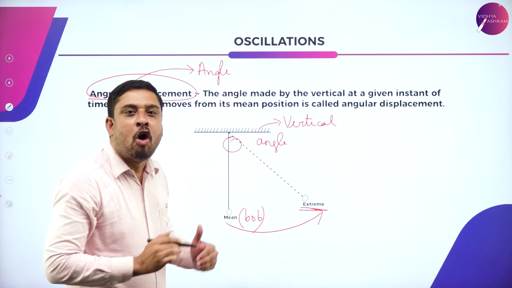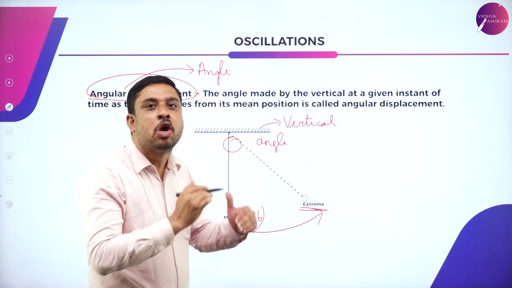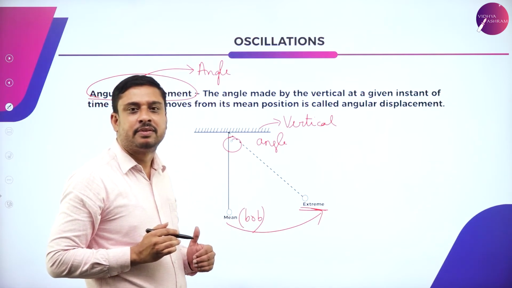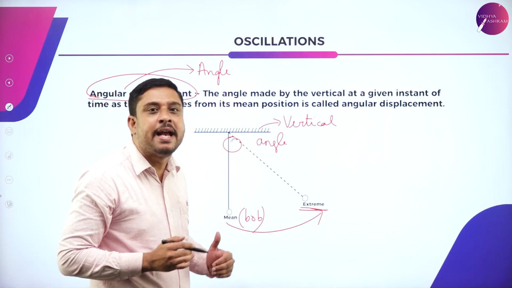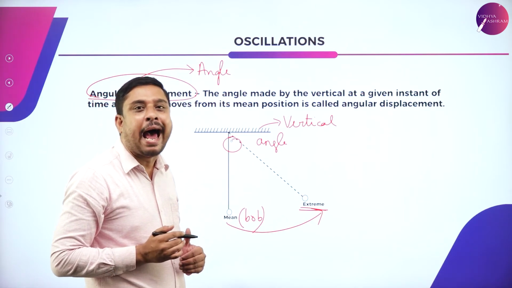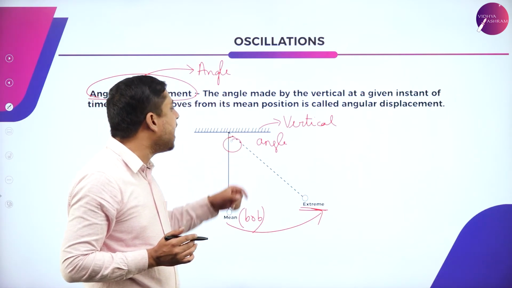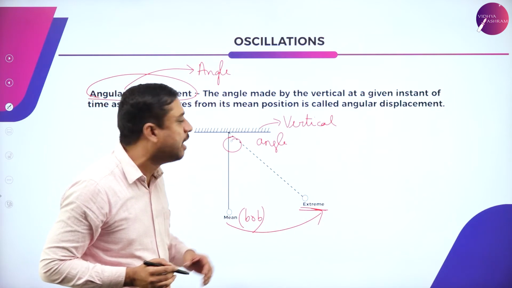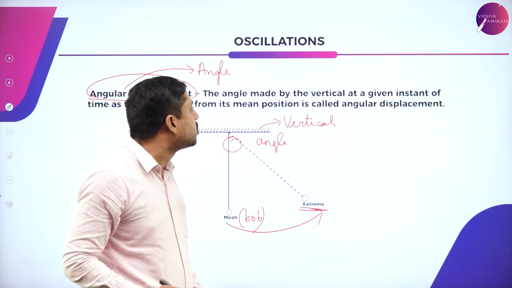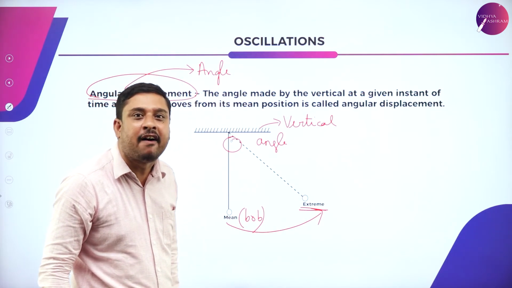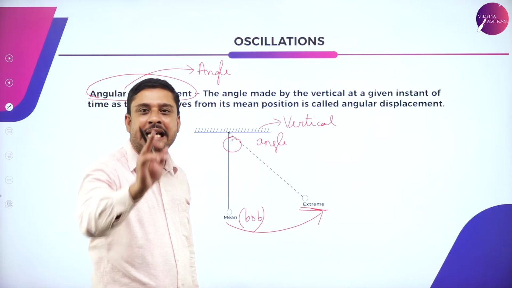So here, displacement of the bob happens defining some angle, and that is what is called angular displacement.